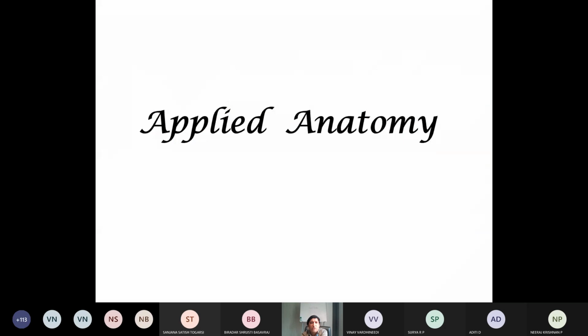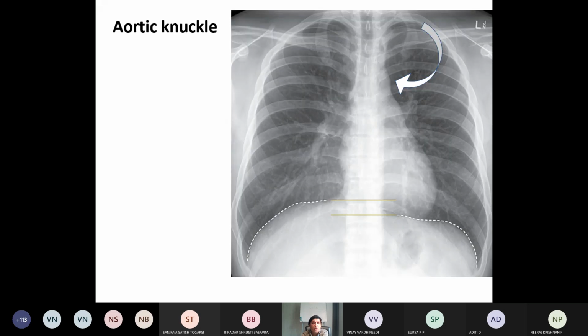Now come to the brief. Only two conditions are there here, applied anatomy related to the aorta. What are they? See, this is nothing but aortic knuckle. This one forms the aortic knuckle. So this is the apex of the heart. This is the base. So these are the major vessels. So here the arch of aorta is there. So there will be a formation of the knuckle. This is a radiological finding. Then next condition is narrowing of the aorta.